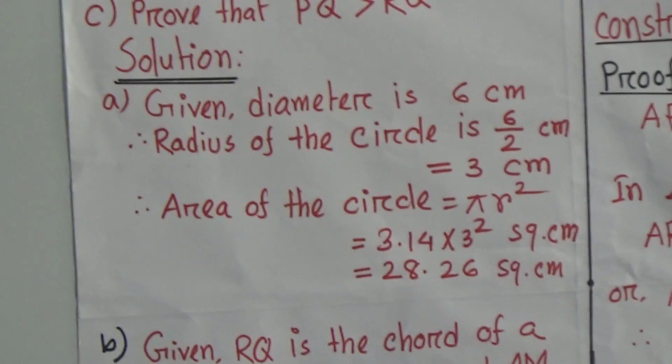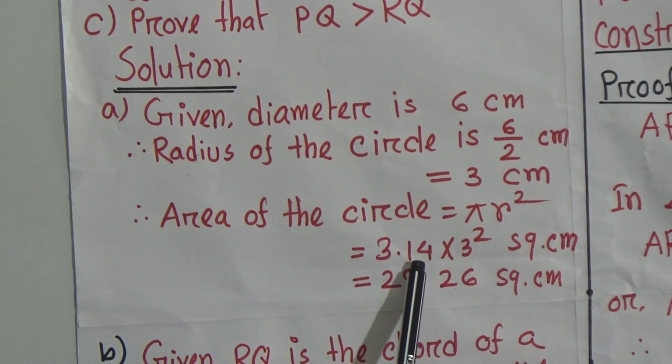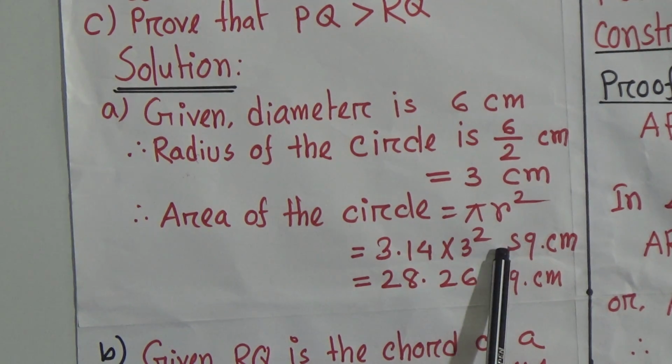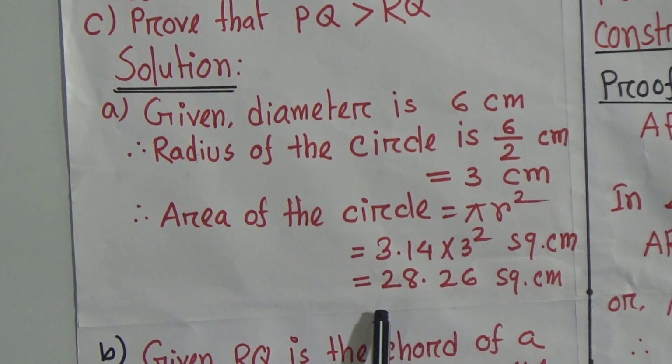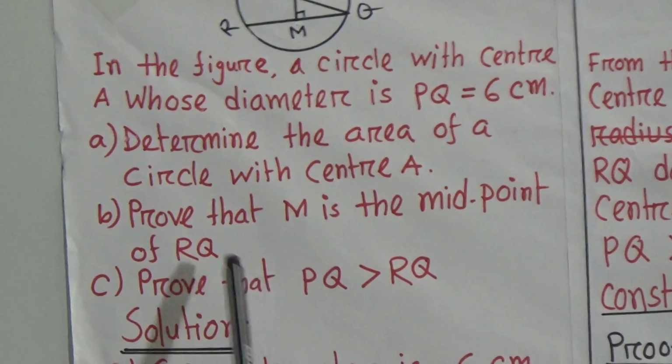Okay, now we know the area of the circle is what? Pi r square. Now put the value, pi equal to what? 3.14. R equal to what? 3 square. 3 square equal to what? 9. 9 into 3.14, then we get 28.26.